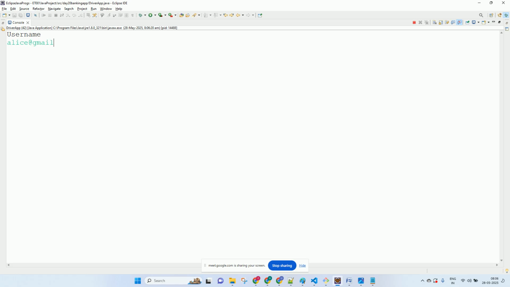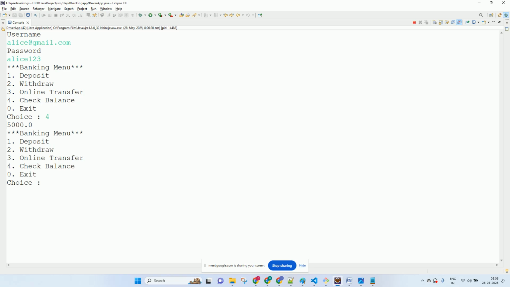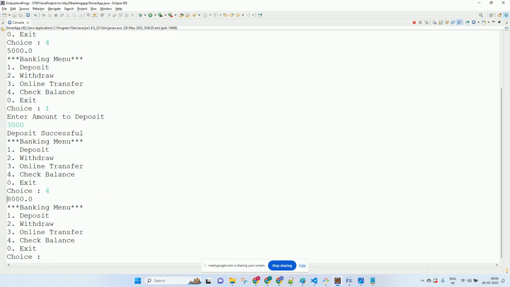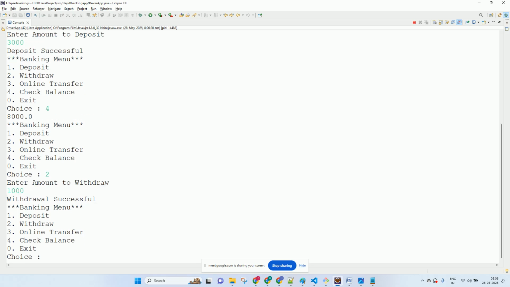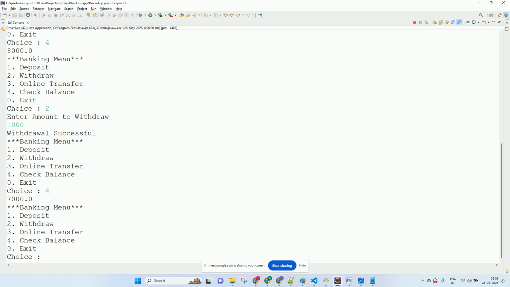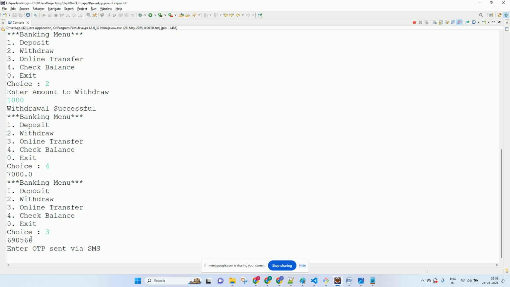alice@gmail.com. Alice123. Check the balance, 5,000. Let's deposit 3,000. Check the balance. What's the balance? 8,000. Let's withdraw 1,000. What's the balance? Let's do an online transfer, option 3. OTP has been sent. What is the OTP? 690566. And now the OTP is valid, right?